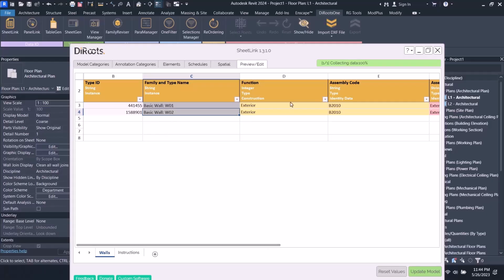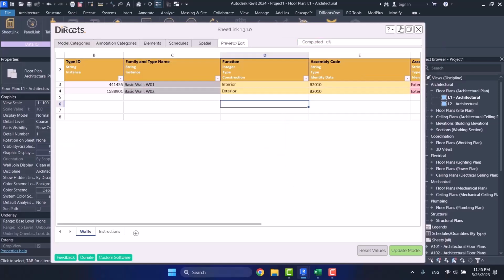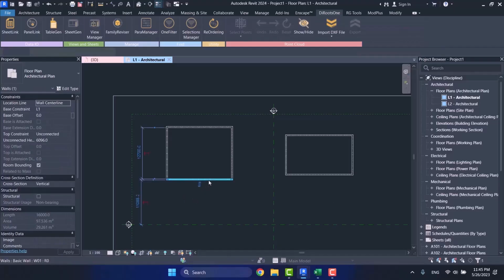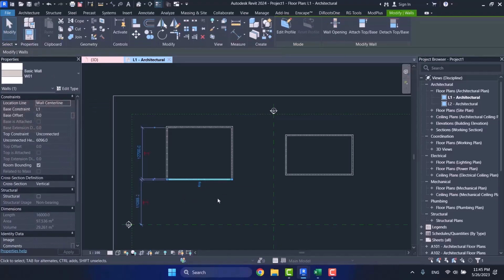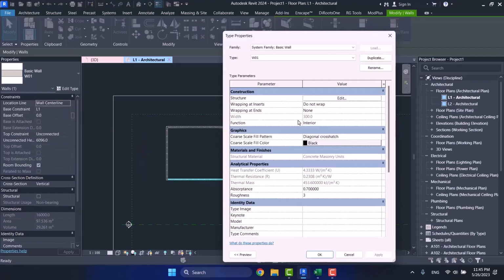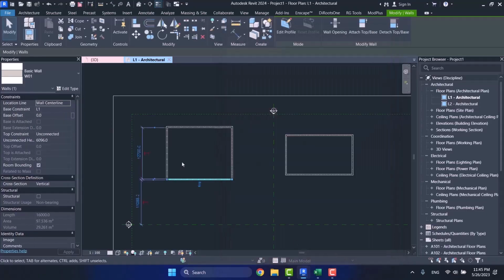Now imagine I come here and I change its function. I want it to be interior instead of exterior. I must double click here for this list to be opened up to me, and I set it on interior. I change it. So I choose update model. Here it says that your model has been updated, and now let's check it. These were W01. Is that right? So if I go to its edit type, I see that its function has changed from exterior to interior. In fact, I have changed something for this type.